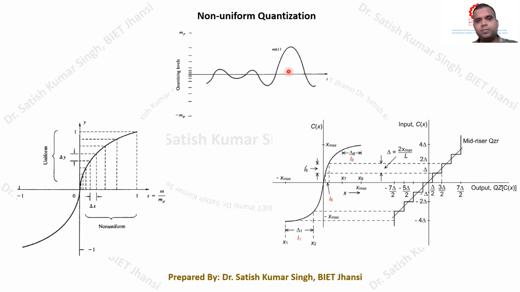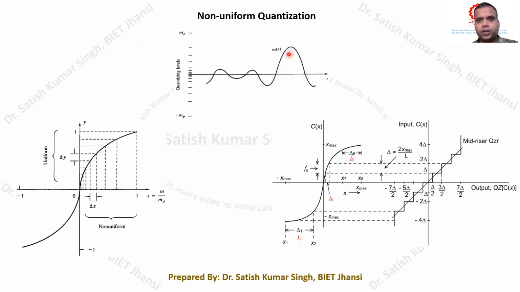So basically, this message signal consists of two segments: one in which the range of the signal voltage variation is very small as compared to the other segment. If we want to do the quantization, we can take this as the dynamic range of the message signal, because this is the maximum excursion.